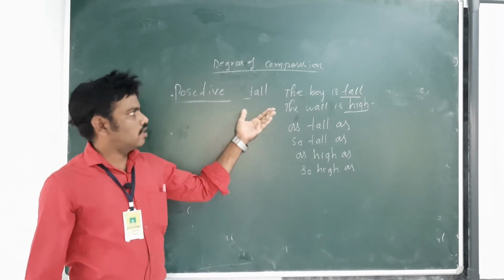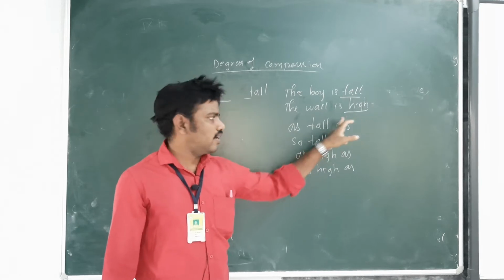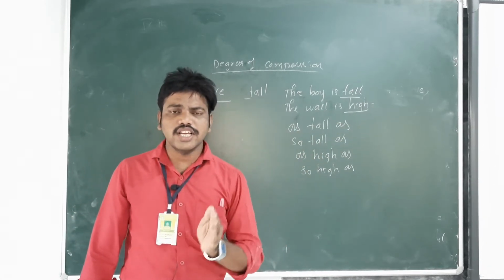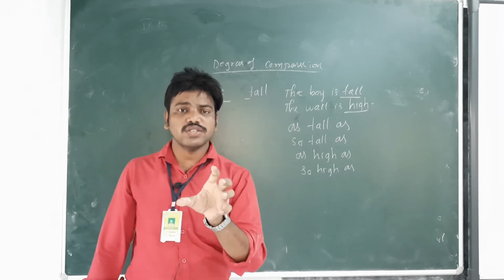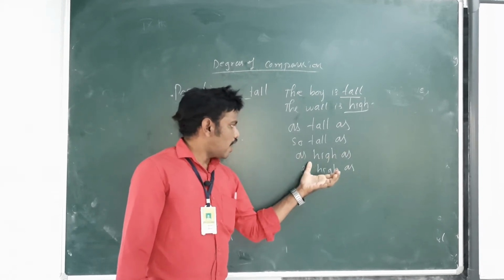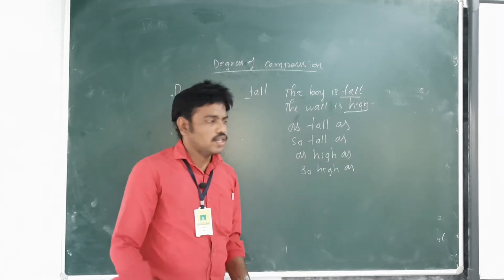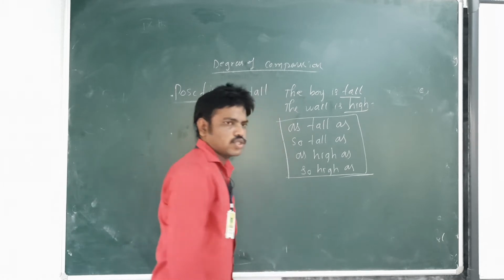This is a positive degree. Positive degree, the boy is tall, the wall is high. So what conjunctions or what connections do we use in positive degree? So tall as, high as, so high as, tall as. These are very, very important in positive degree.